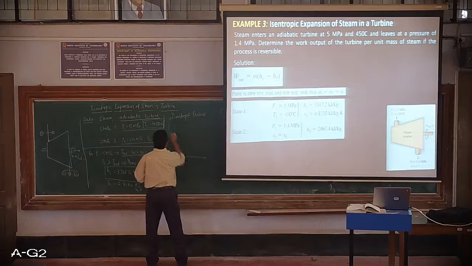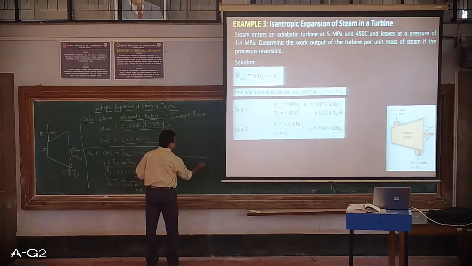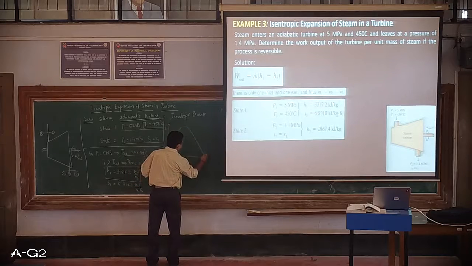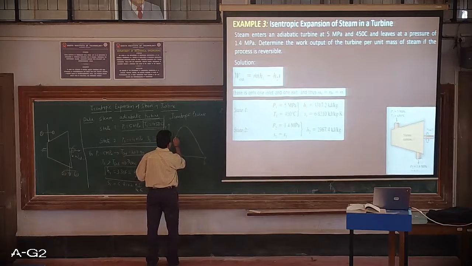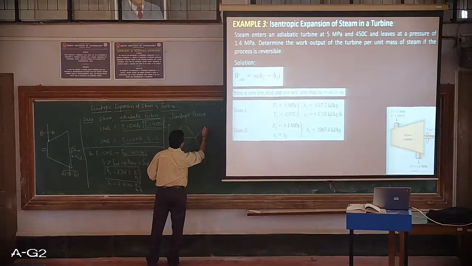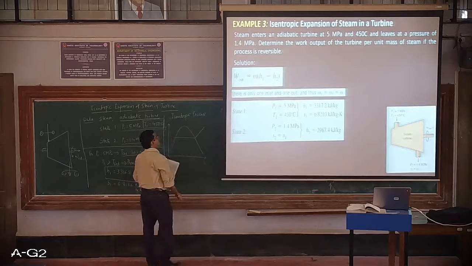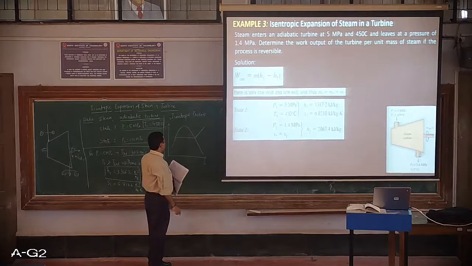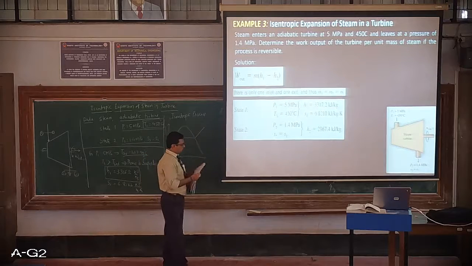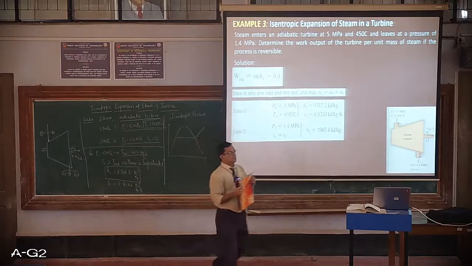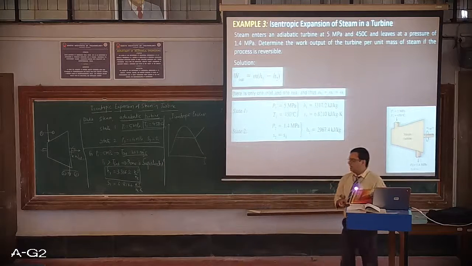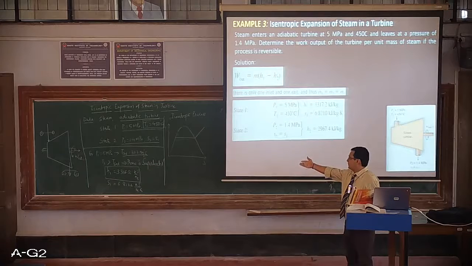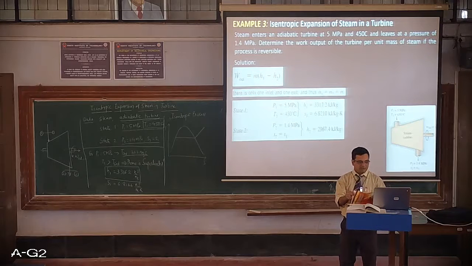If I write it on a TS diagram and draw the graph for a pressure line, it exists somewhere here. So for a given pressure of 1.4, I need to first find the corresponding SF and SG, and those values are to be compared with S1, which is obtained just now.